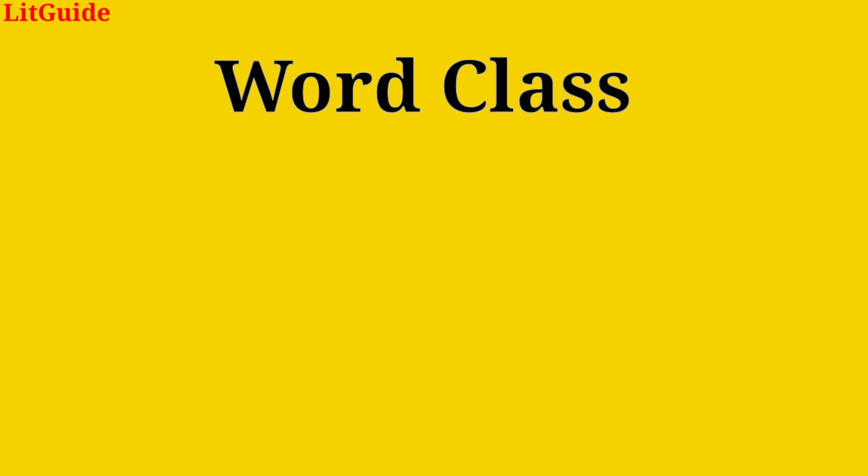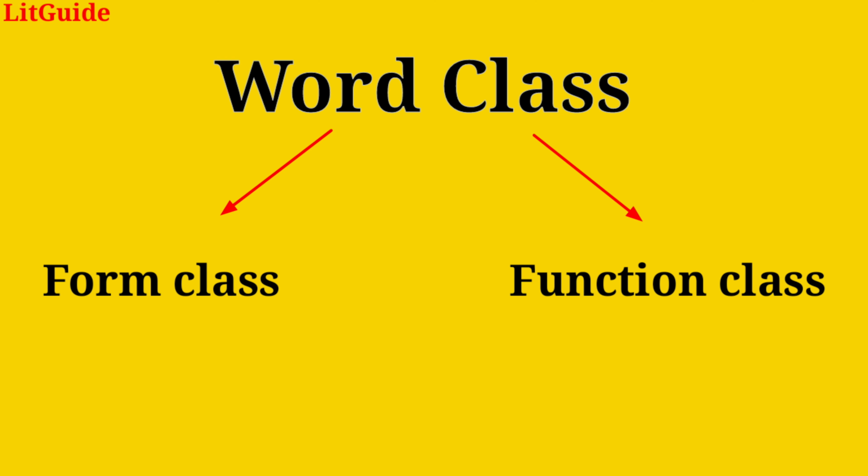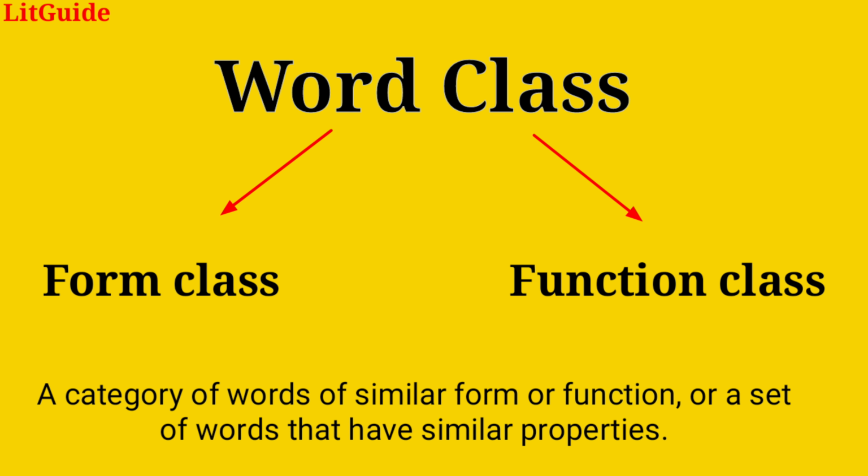We will be learning a grammar topic today, word class. More specifically, we will discuss two types of word class, form class and function class. A word class can be defined as a category of words of similar form or function, or a set of words that have similar properties.